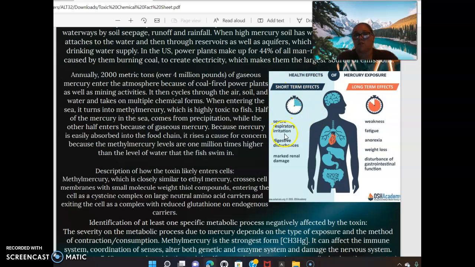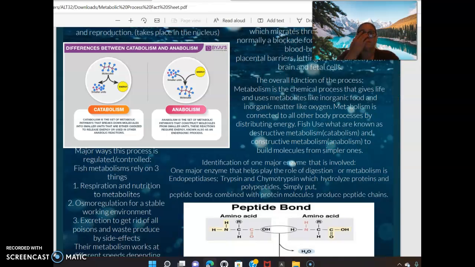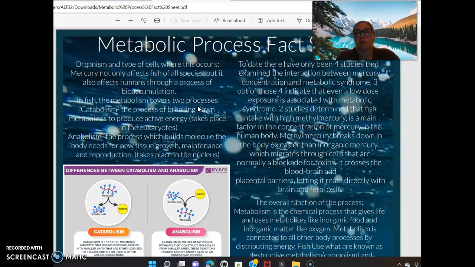The short-term effects are severe respiratory irritation, digestive disturbances, marked renal damage. But the long-term effects are weakness, fatigue, anorexia, weight loss, and disturbance of gastrointestinal function. The metabolic process fact sheet. Organisms and type of cell where this occurs.